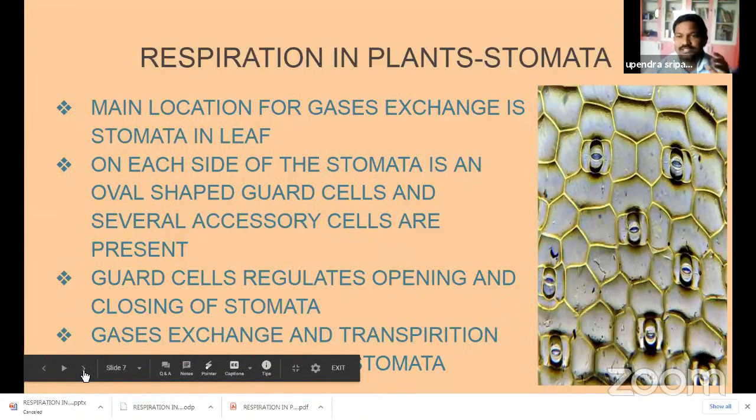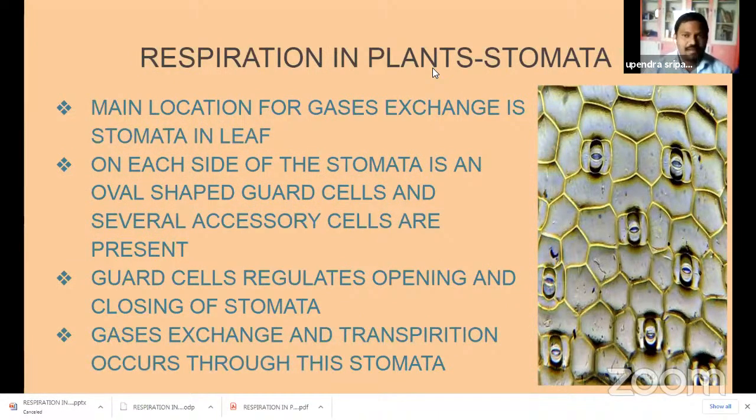Now we discuss how gas exchange takes place through the stomata. Guard cells which cover the stomatal pore regulate the movement of stomata. With these movements the gases enter through the stomata and then leave, and after the energy-releasing process the carbon dioxide is produced. The carbon dioxide is also sent out by the stomata. Finally, these kidney-shaped or oval-shaped guard cells and accessory cells regulate the movement of stomata and the movements of respiration. Gas exchange and transpiration occur through the stomata.